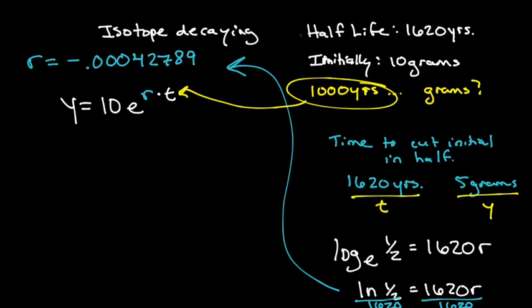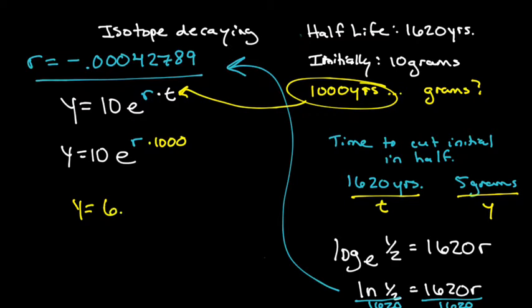So I'm just going to do y equals 10 times e to the r times 1,000. Remember, r is actually a number; I'm just choosing to label it rather than rewrite it because that's annoying. I would just type this in my calculator and I'd be done, because I'm looking at the amount after 1,000 years. And Trevor's got it, which is why he's looking at me. 6.52 grams, I believe.